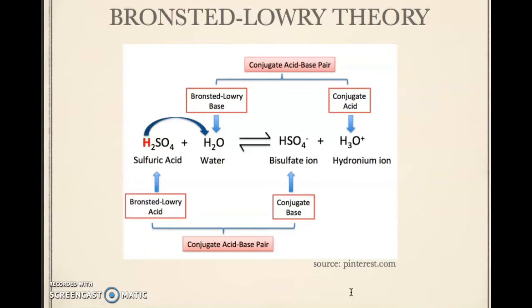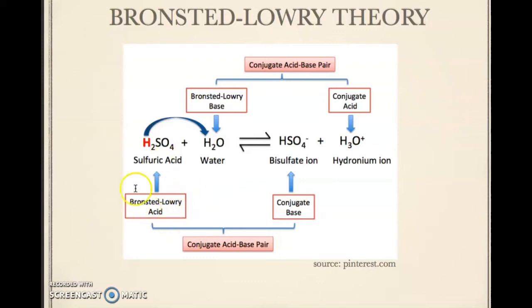How do we look at the BRONSTED-LOWRY theory? This is a conjugate acid-base pair. Sulfuric acid is the BRONSTED-LOWRY acid. How do we identify this as a BRONSTED-LOWRY acid?